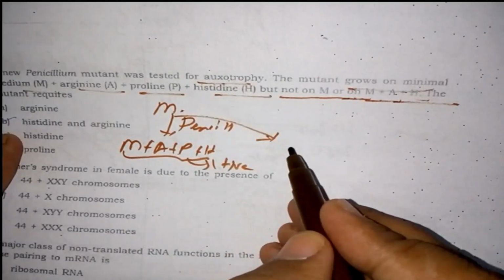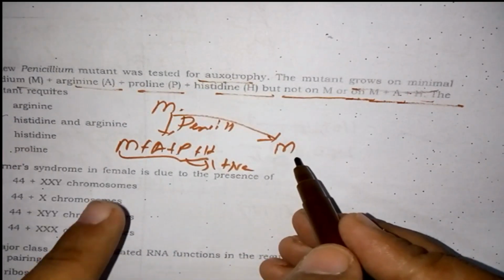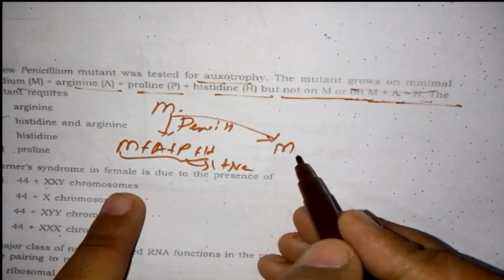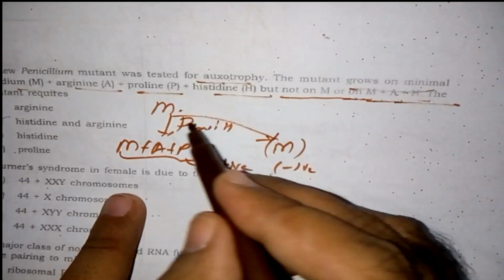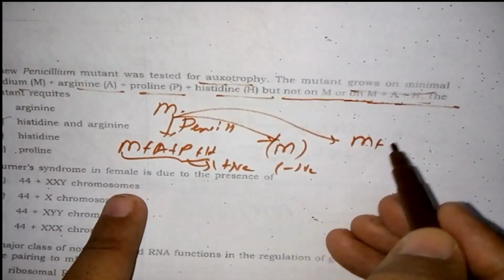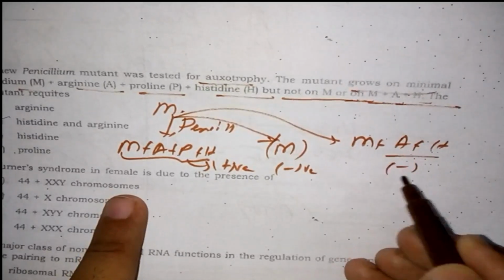On another plate, with only minimal media, this mutant is not growing, and on minimal media plus A plus H it is also not growing.